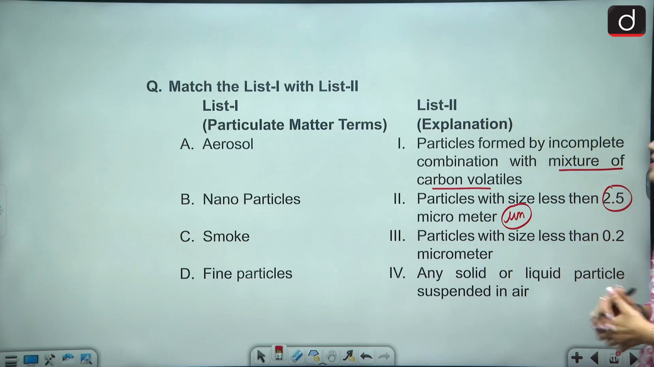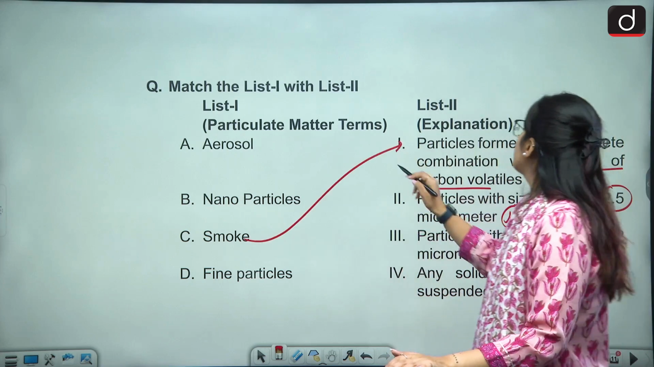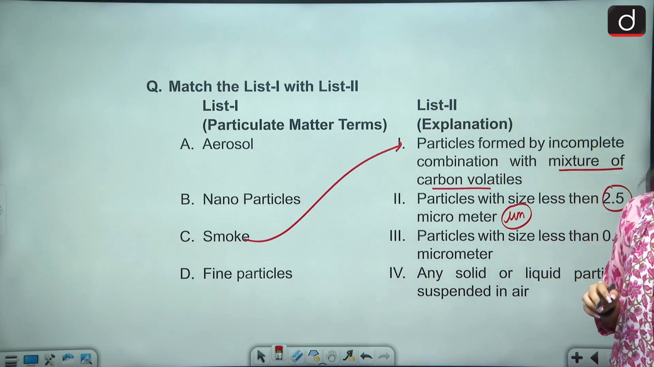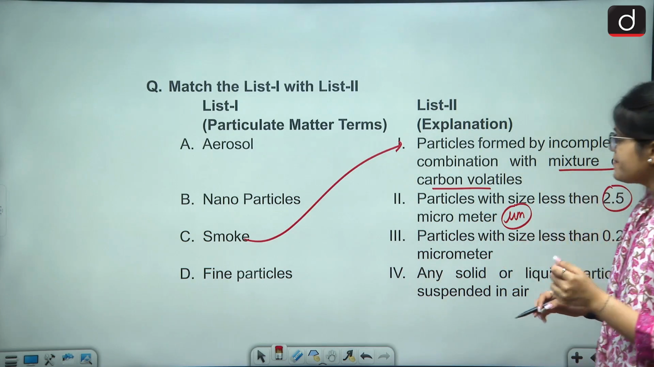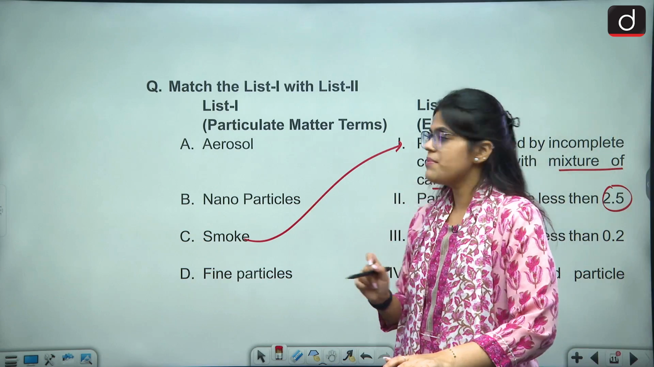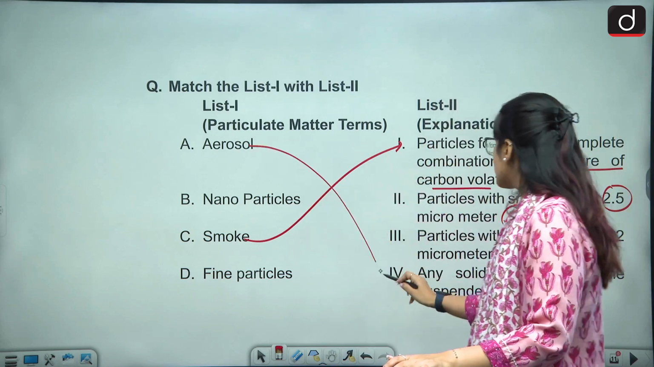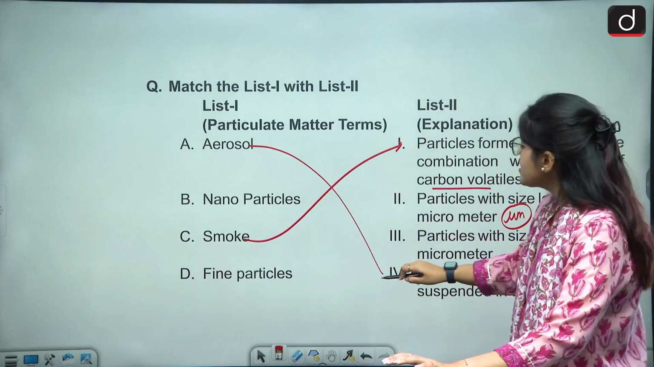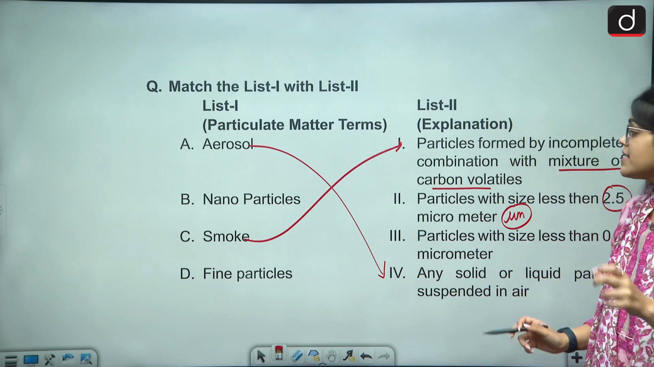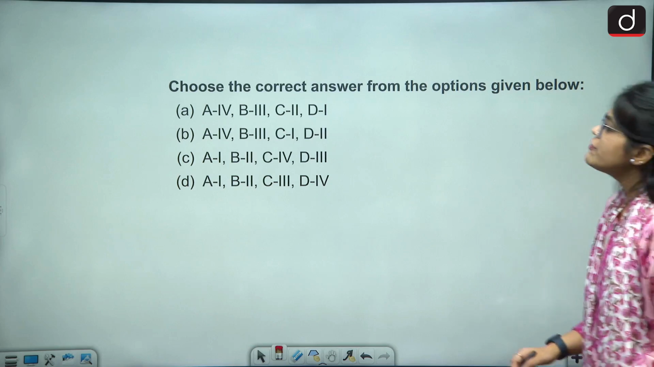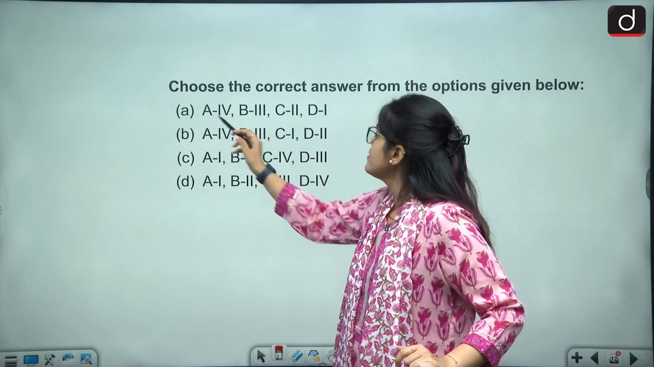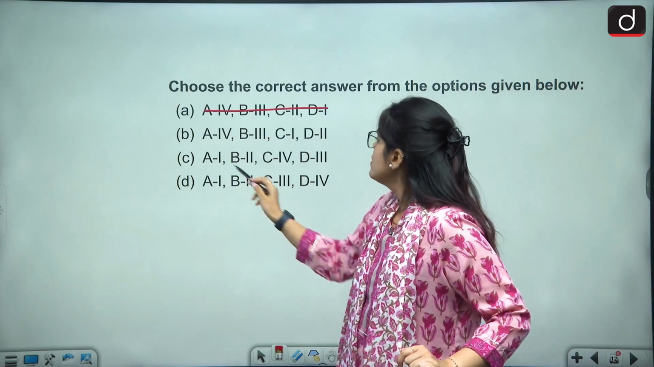So this is a very easy question. Smoke क्या है? Fine particles जो कि हमें combination से देखते हैं. कहाँ पे? Carbon volatiles के combination से. Incomplete combustion से हमें मिलता है. Aerosols क्या होते हैं? Suspended particles जो कि solid या फिर liquid state में हो सकते हैं. So can we match A with 4 and C with 1? A with 4 and C with 1. So ये गलत हो जाएगा.